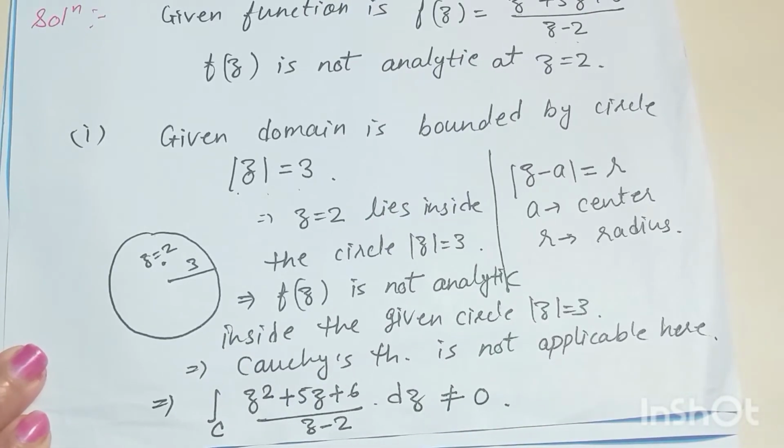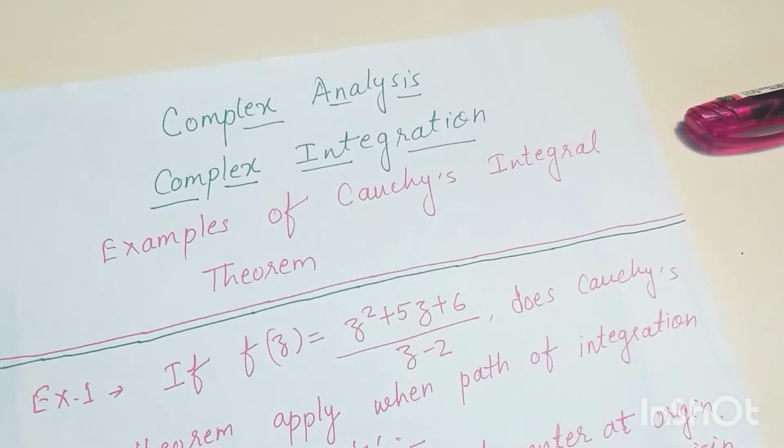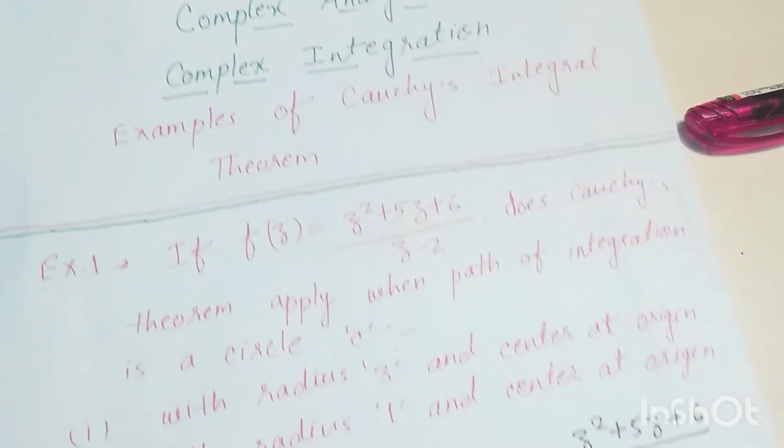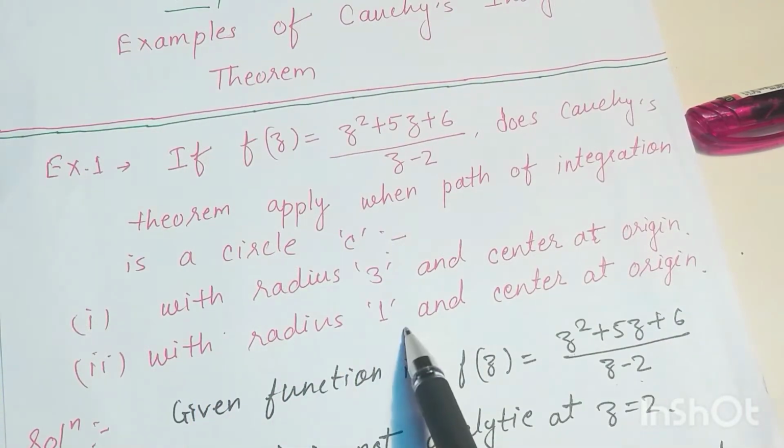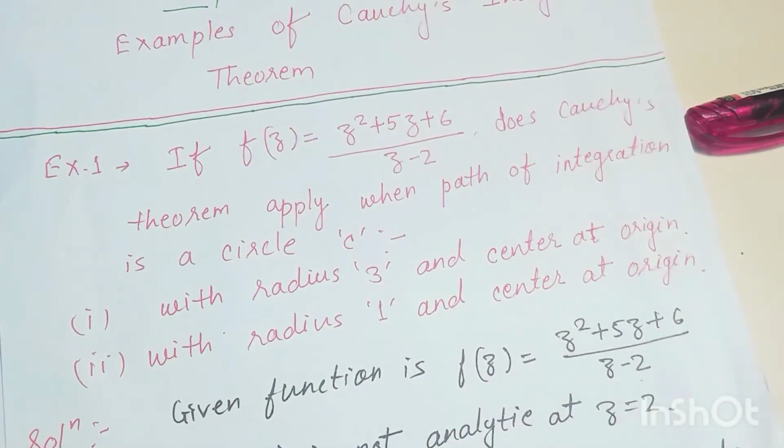Now we take the second case, where the path of integration is a circle with radius 1 and center at origin.